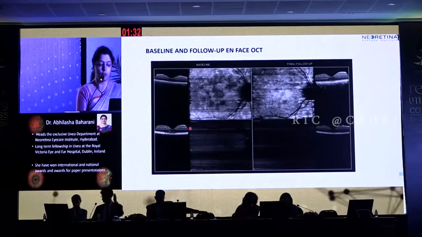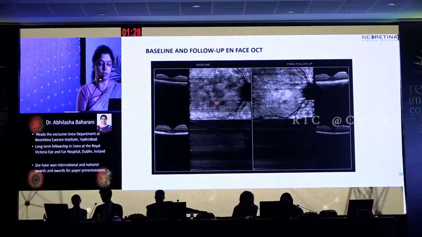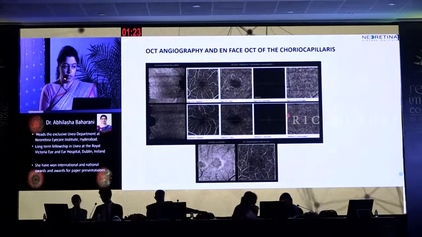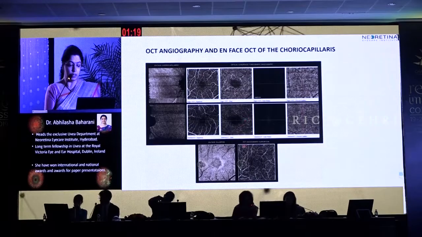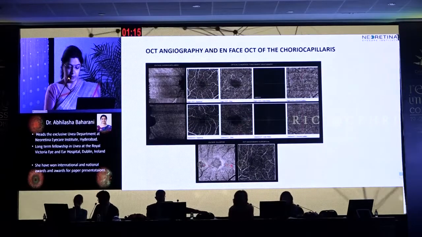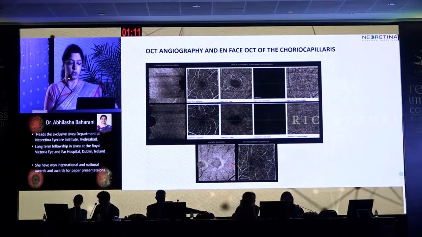Coming to baseline and follow-up en-face OCT, we see resolution of the spots and the dots. OCT angiography did not show any lesion in the area of the spots or the dots. So we'll come to the significance of these spots and dots later.